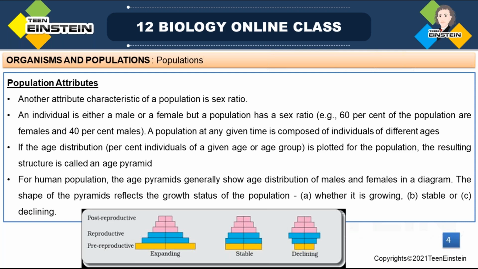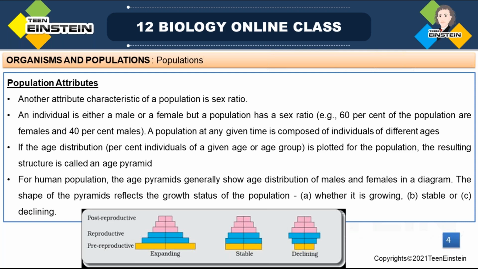Like in the case of human beings, those above the age of 60, those below 18, and those in between. Like that, we make different groups. In the same sense, we use post-reproductive, reproductive, and pre-reproductive: 3 groups. In the human population, the age pyramid generally shows the age of males and females in a combined graph.